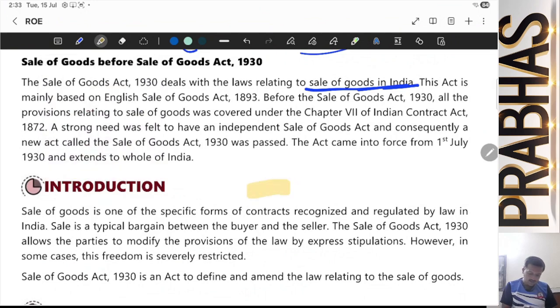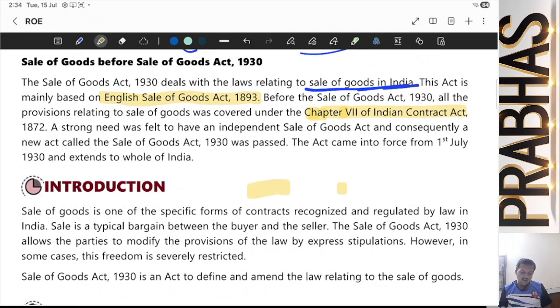Next, just a minute, let me select the highlighter. After that, this act is mainly based on the English Sale of Goods Act. Remember, it is quite common in India that our laws are adopted from English acts. Before the Sale of Goods Act 1930, all the provisions relating to sale of goods were covered under chapter 6 of the Indian Contract Act. Remember, chapter 6 of the Indian Contract Act. There are now totally 9 chapters, maybe earlier it was different.